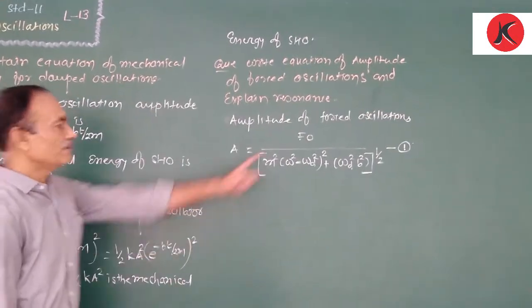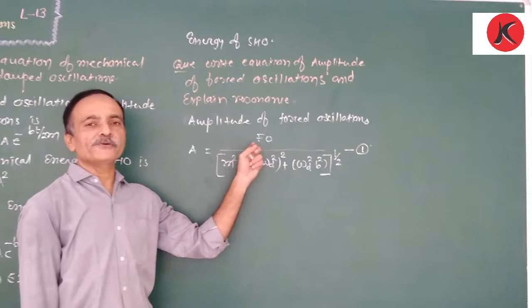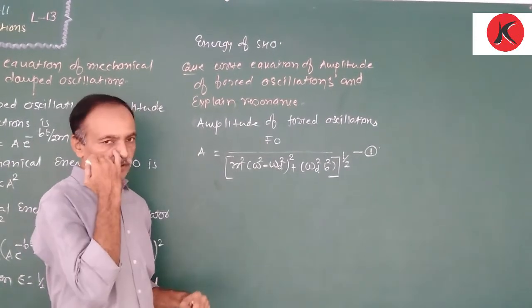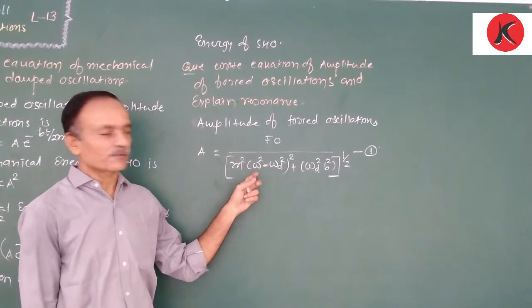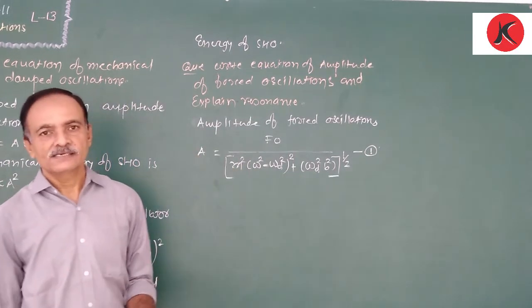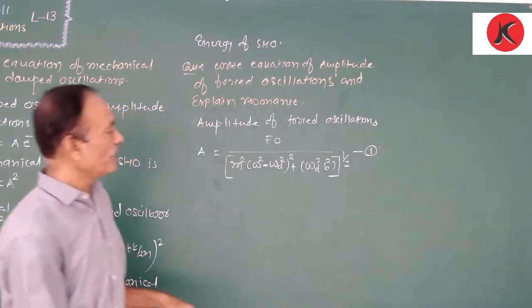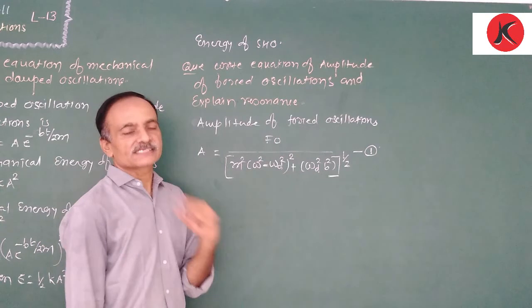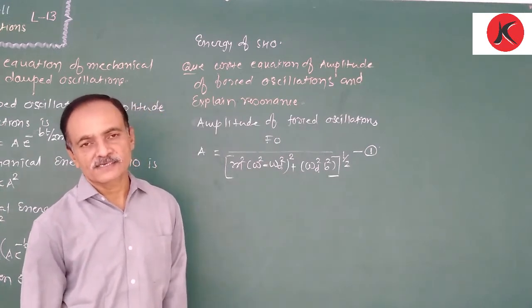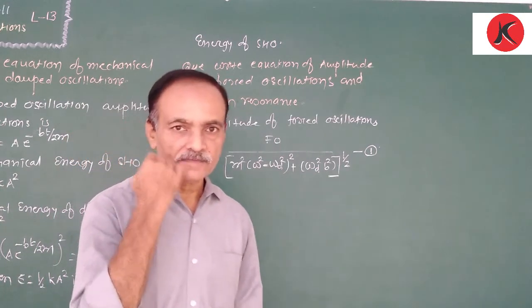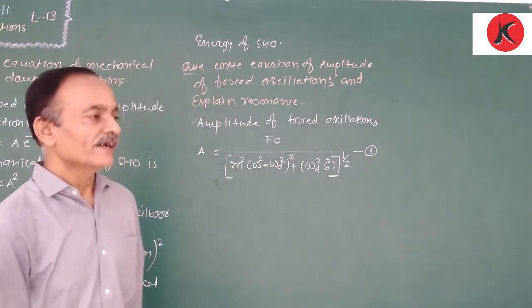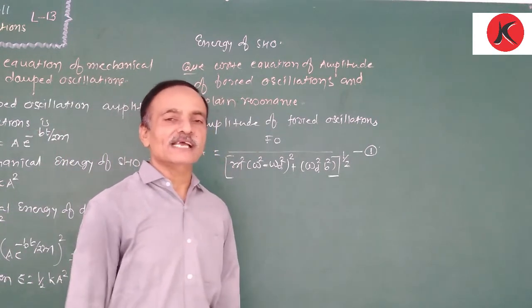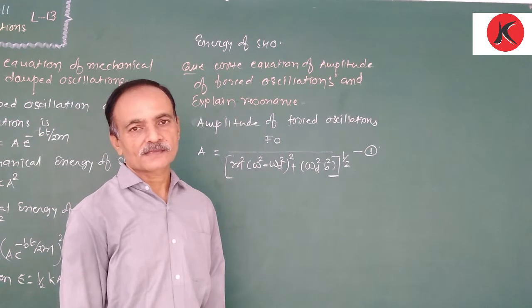Now, what is F0? F0 is the amplitude of the external periodic force. Omega is the natural frequency of oscillation, omega D is the angular frequency of the external periodic force, and b is the damping coefficient. Because in forced oscillation, initially the system oscillates with the natural frequency.